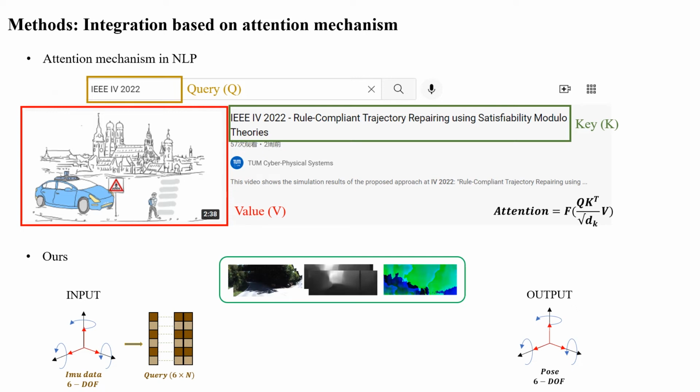It's like what we type in the search box. Meanwhile, we also have raw images, depth map, and flow map. There are several channels in visual features, like we have a list of videos. The attention module will search in the visual features to find out what is related to motion in 6 degrees of freedom, with the help of the IMU query.